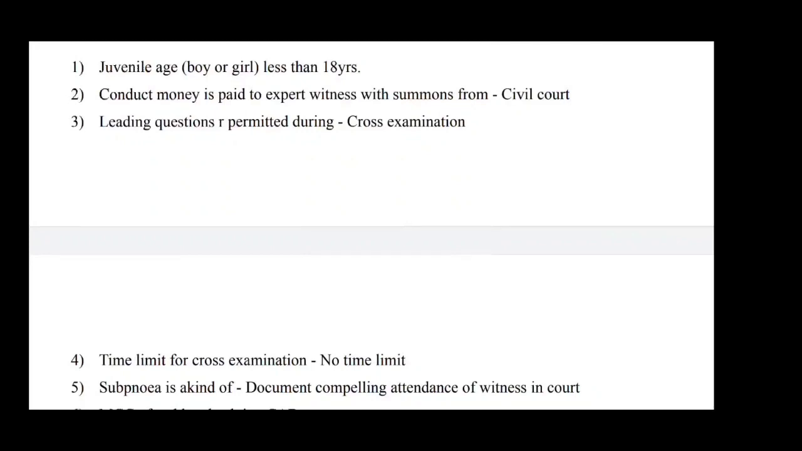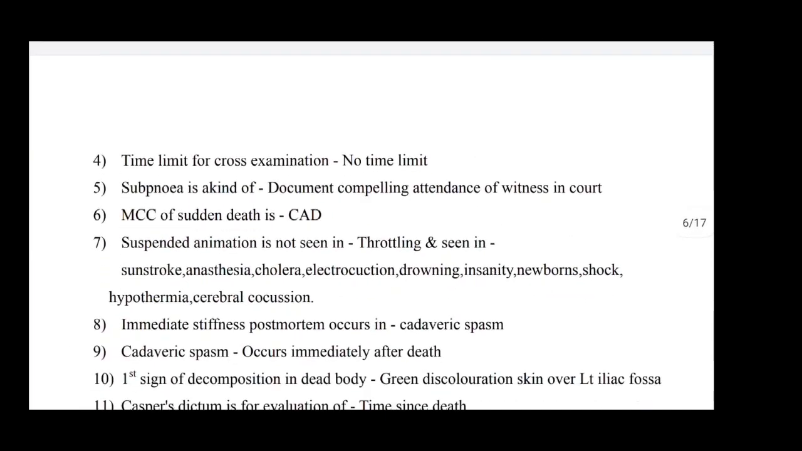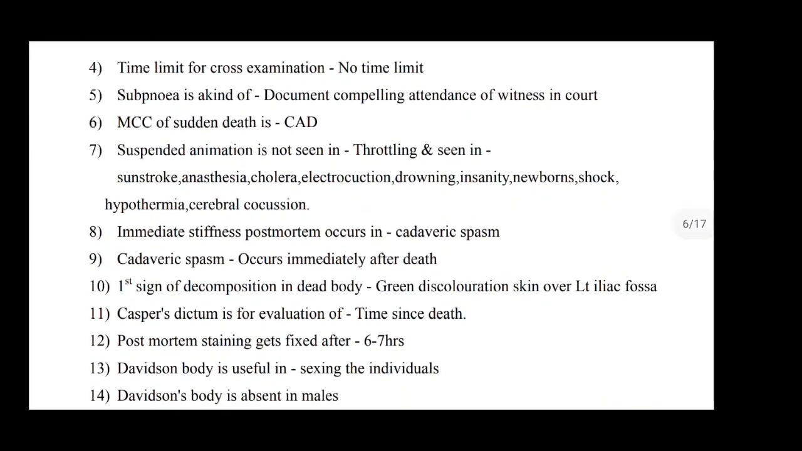So in this video I am going to start with a quick review of the FMT. So let's get started. Juvenile age: boy or girl less than 18 years. Conduct money is paid to an expert witness with summons from civil court. Leading questions are permitted during cross-examination. Time limit for cross-examination: there is no time limit. Subpoena is a kind of document compelling attendance of a witness in court.